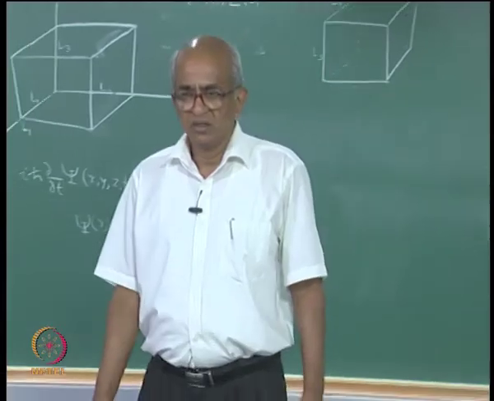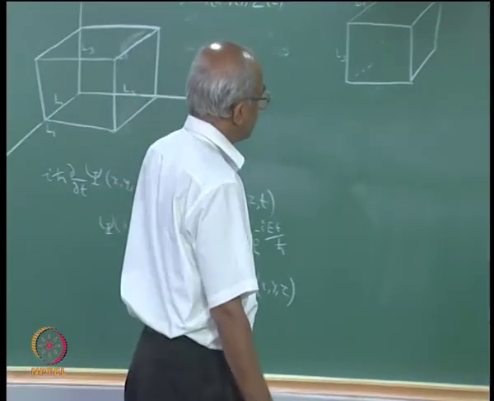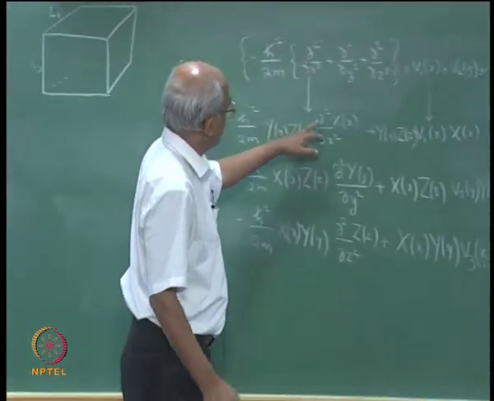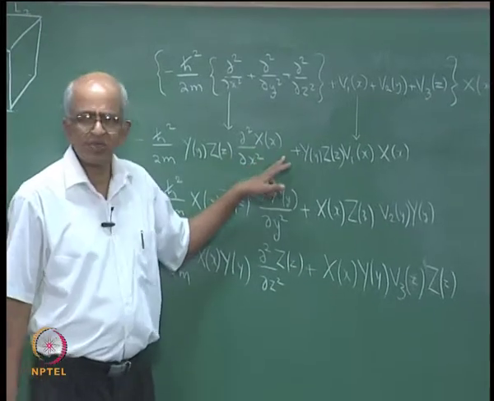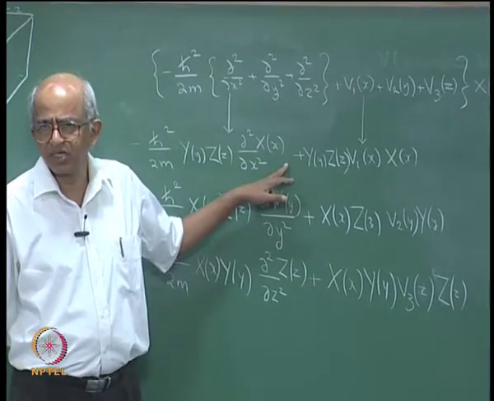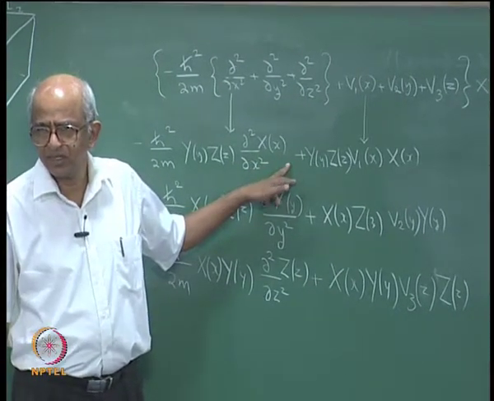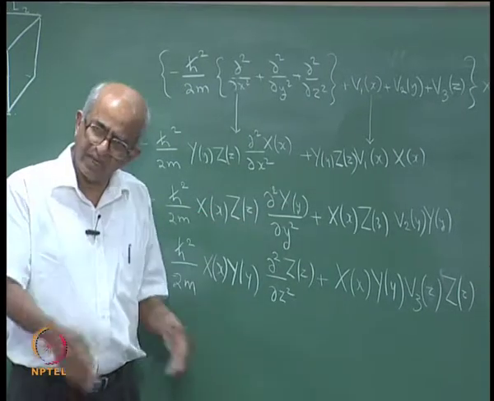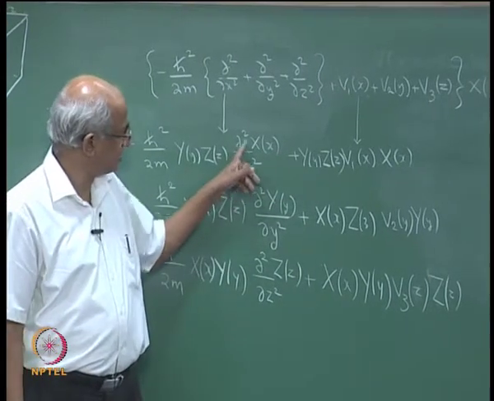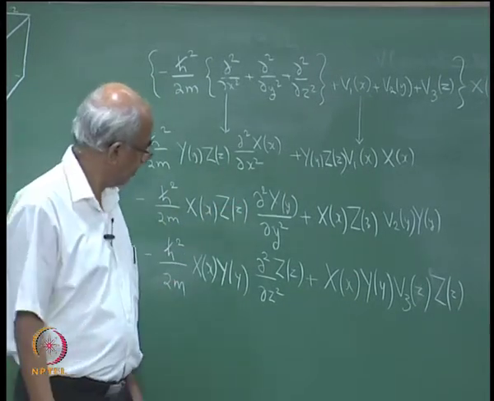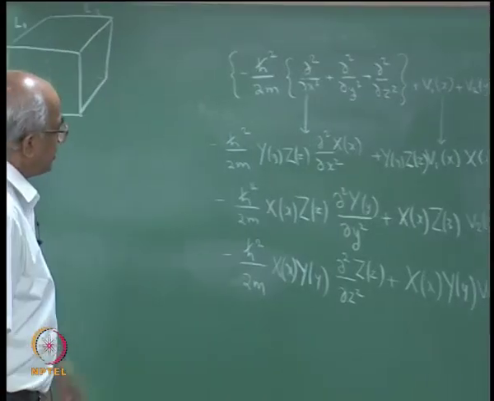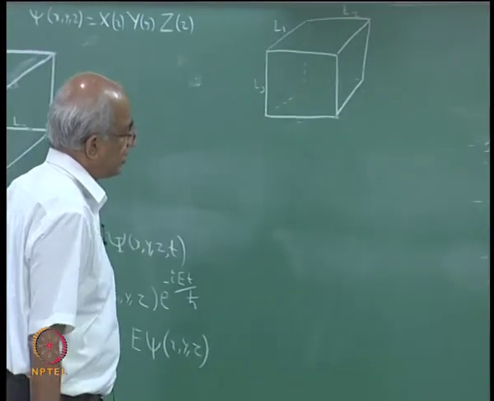Right. Now, I should also tell you that it is really not necessary to use partial derivative notation in here, because capital X actually depends only upon small x, there is no other variable to be kept constant. So, therefore, if you like, you can write this as d square x by dx square.